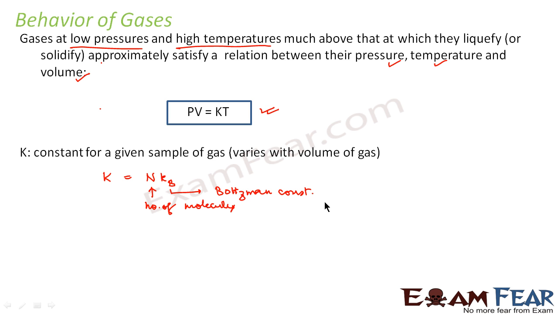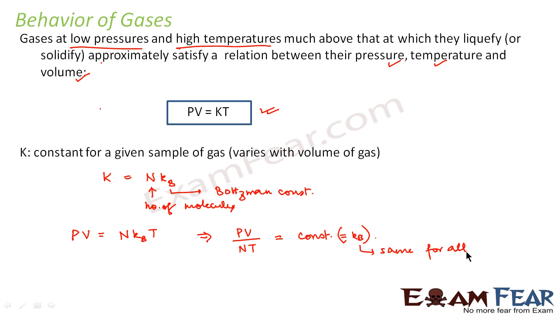Now what is this Boltzmann constant? It is a constant which is the same for all gases. The value of the Boltzmann constant will never change. So from the equation we can write PV = N KB T. Well, now as we said that KB, that is the Boltzmann constant, is the same for all gases, we can say that PV/NT is equal to a constant,